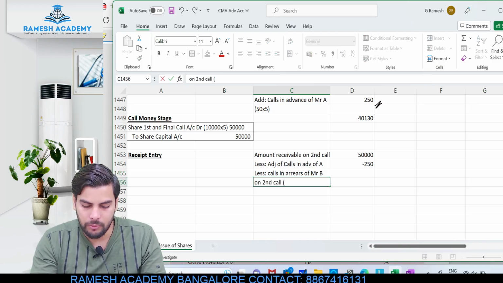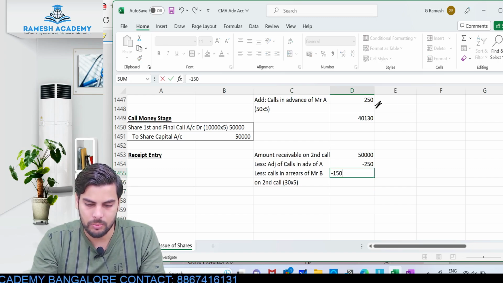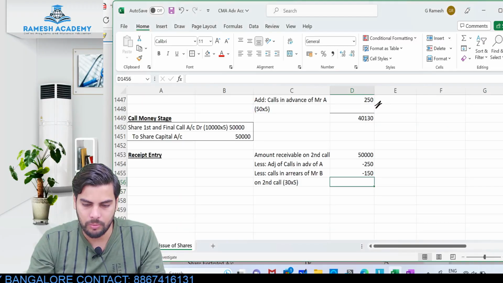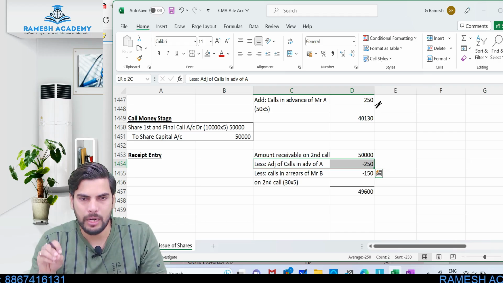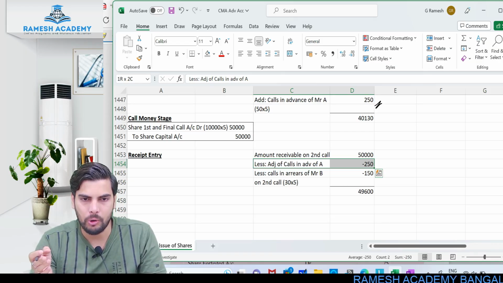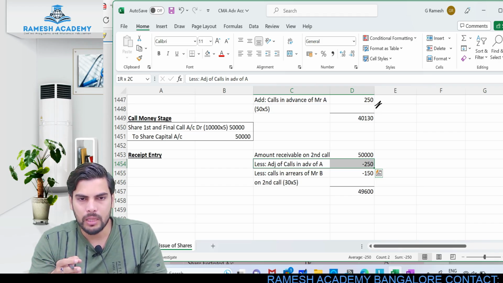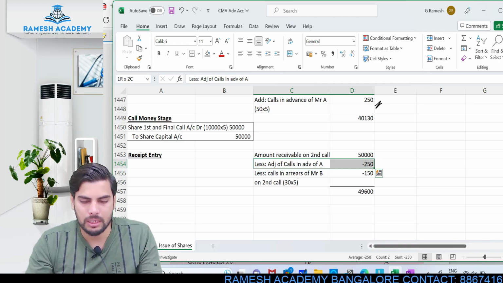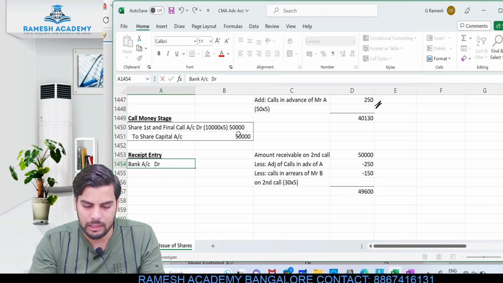Mr. B did not pay. He was holding 30 shares, right? So he did not pay this particular second call money also, so he did not pay this particular 150 rupees either. So this would again be calls in arrears. So the final amount that I'll be collecting will be 49,600. Is this clear? This is calls in advance which was made by Mr. A. Mr. A has already paid some amount in advance, so he will not pay this amount again to the company at the time of first and final call. And Mr. B not only failed to pay this allotment money but also failed to pay this first and final call.